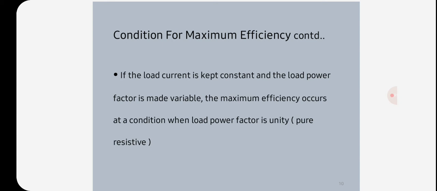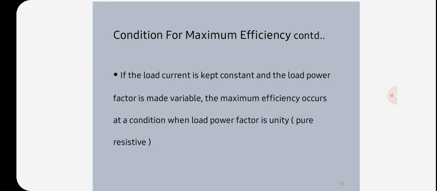For maximum efficiency, copper losses are equal to iron losses, that is x square into copper losses is equal to iron losses. So x is equal to under root of iron losses by copper losses, that is under root of iron losses by full load copper losses. Load current corresponding to maximum efficiency is equal to full load current into under root of iron losses by full load copper losses.